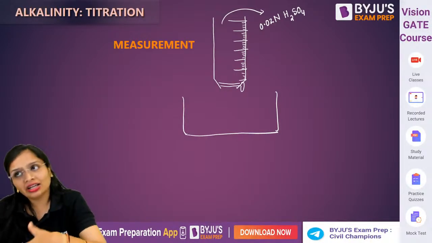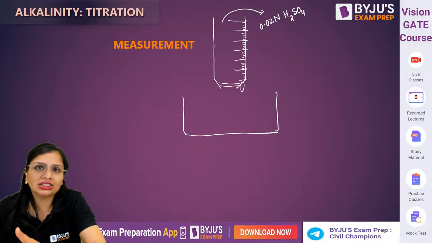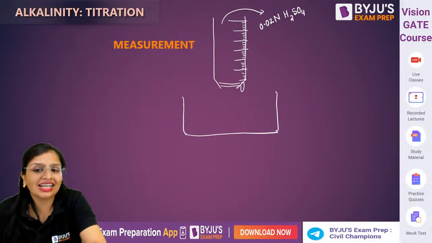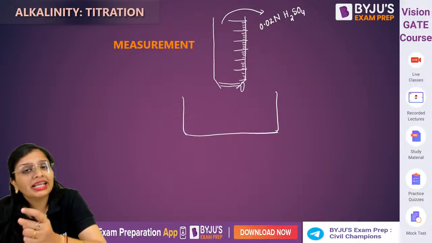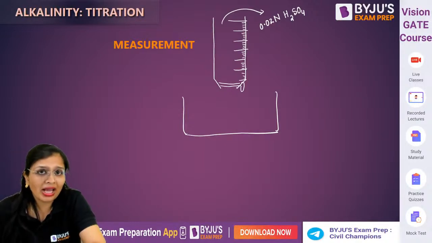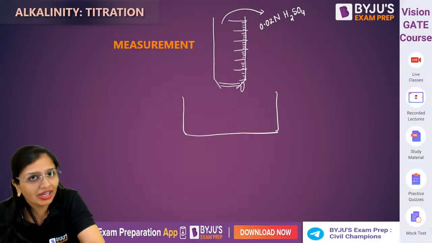Now, can I add hydrochloric acid or nitric acid? Of course, you can add any other acids also. You can take any other normality also. But taking this acid and this normality gives you good results. That's why we are taking it.